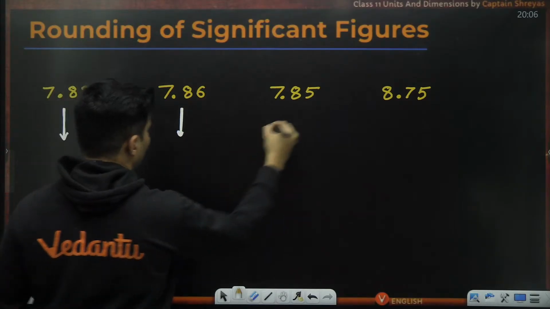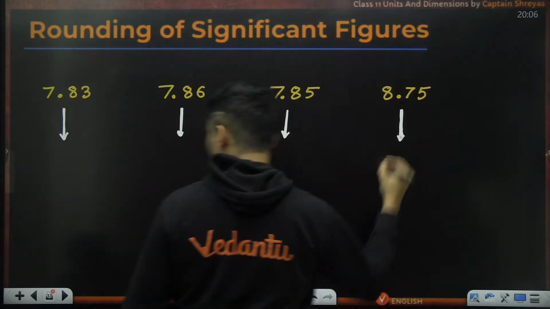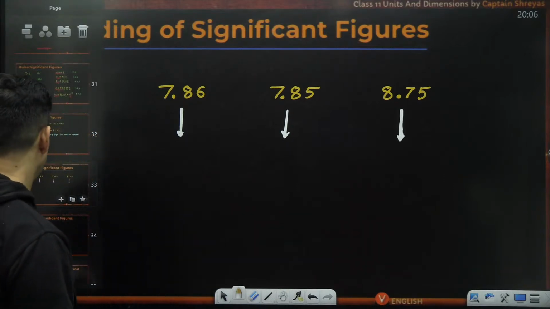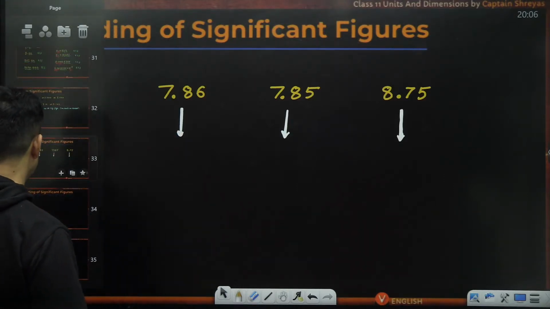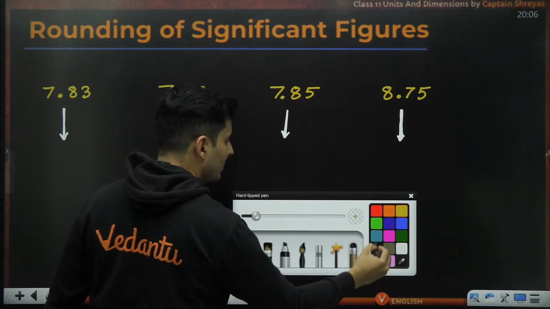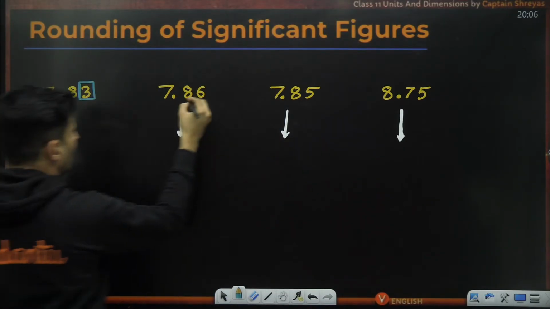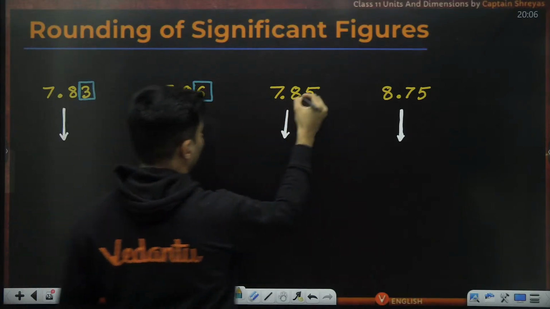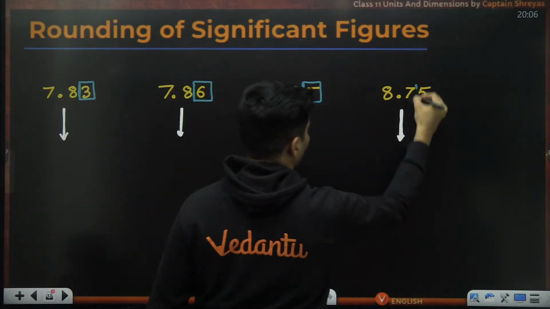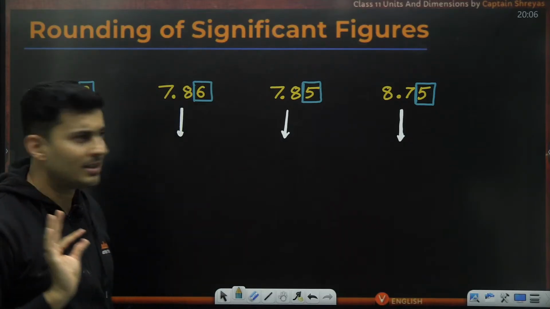What is the logic for that? Let me explain to you. It's a very straightforward problem, guys. Very easy. Whenever you want to round off, what you should do is always check the last digit which you want to round off. Now, see whether it is more than 5, equal to 5 or less than 5.